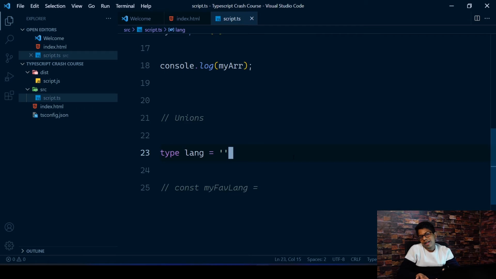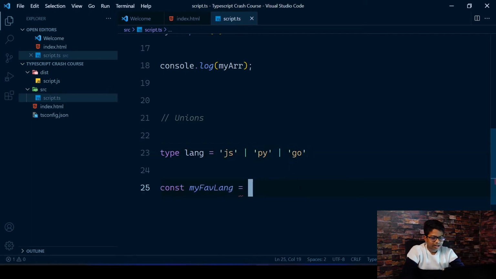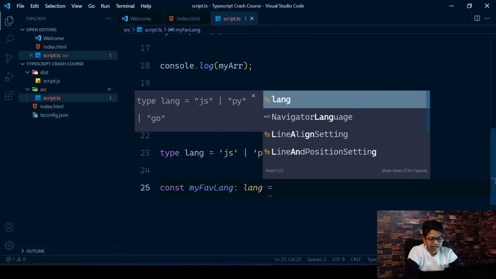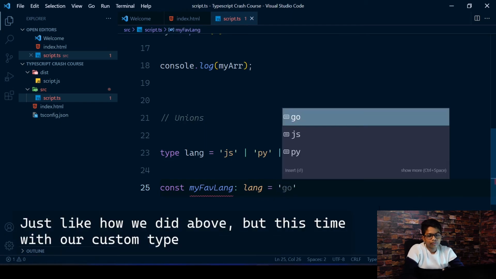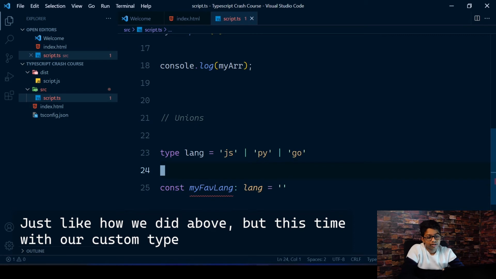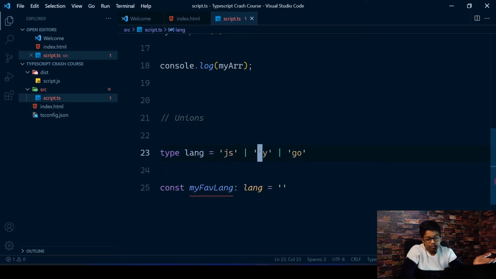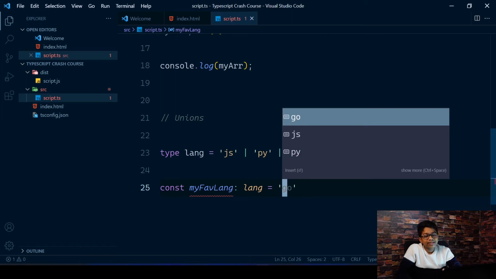A union can take multiple values, but it has only one value at a time, from among a set of values. So for example, I have JS, it can otherwise be Python, it can be Go, I can just give a set of languages. And in here, you can give a type for this variable by giving a colon, making it a lang. If you give in quotes, you'll find all the options that are available. So this can be either JavaScript, Python, or Go, because this type lang has only these options. If you do Control Space inside quotes, you can see that our IDE is intelligent enough to give all these options.